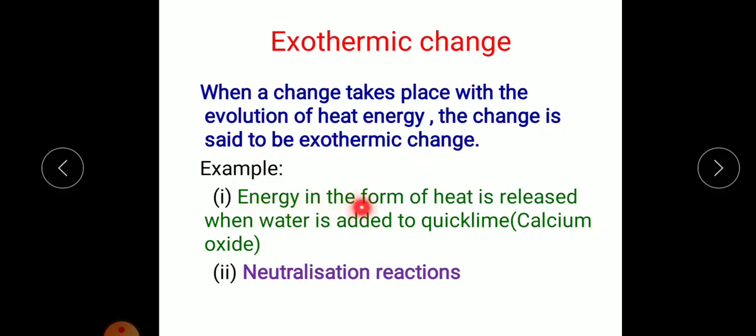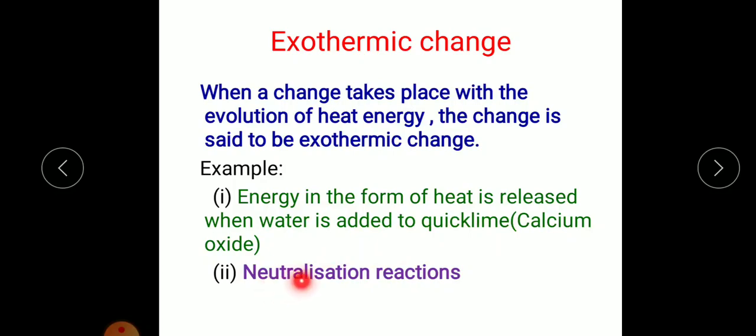Example, energy in the form of heat is released when water is added to quicklime or calcium oxide. This is our practical experience. So when we add water to quicklime or calcium oxide, even in cold water, you'll find that the whole solution starts boiling. That was because the heat was generated as the reaction of that too. That reaction we can classify as an exothermic change.